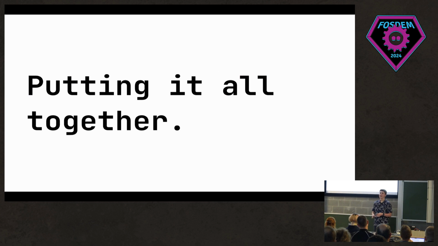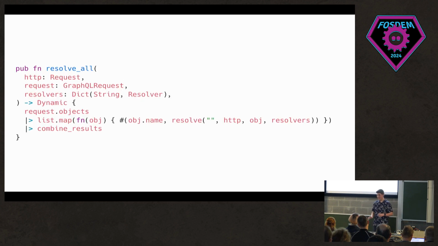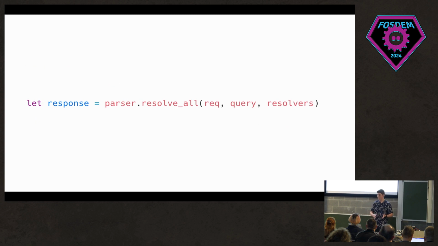So finally, I know it's been a lot, but let's finally put it all together into something actually useful. First, we need to resolve multiple things. When we get our request in, we could be requesting the presentation and a speaker separately and maybe an event separately. So we need to take each of those objects, go through the resolution process for them and get the values. So to do that, we call that function.